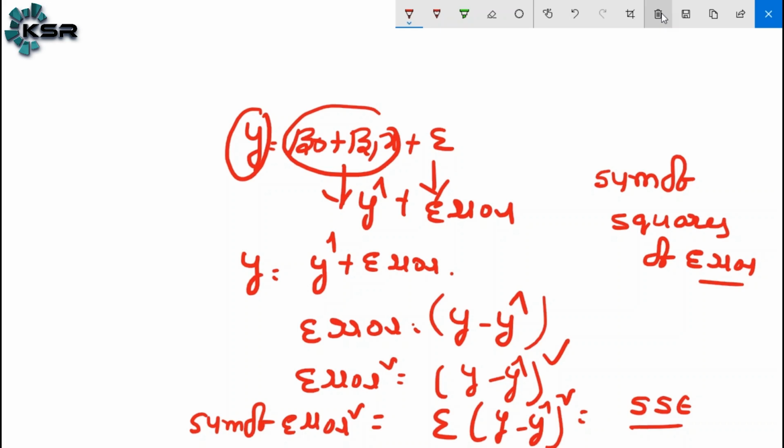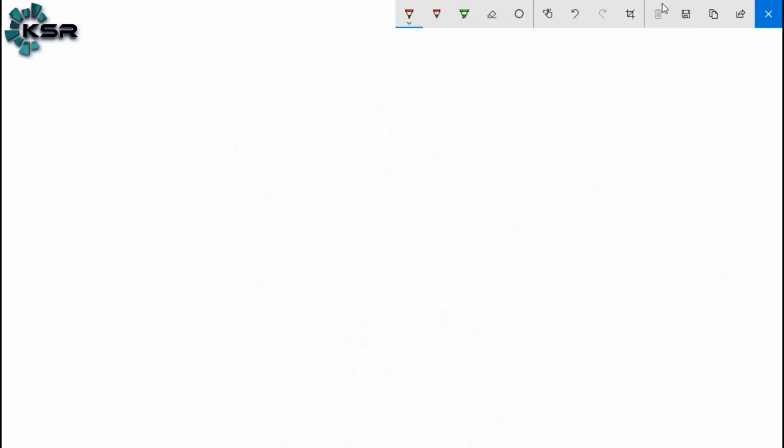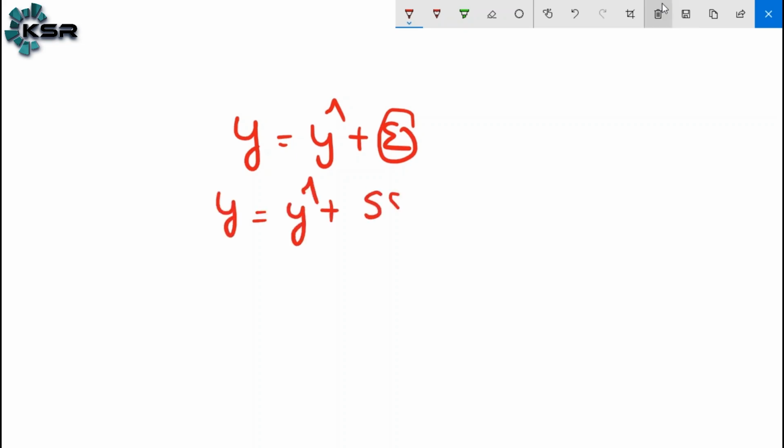Here in this case, how do we calculate this one? Calculate means the sum of squares. So we can write like this. The formula is y is equal to y hat plus epsilon. In the epsilon place, y is equal to y hat plus SSE we can write.